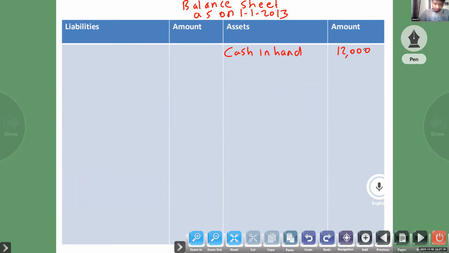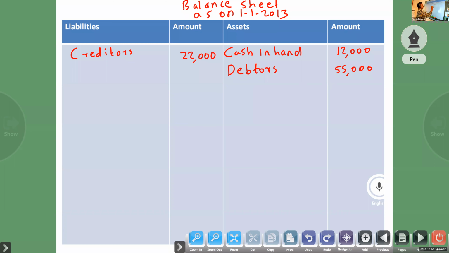Next you look at all the information. Debtors, asset, debtors opening 55,000. Now we can prepare the closing balance sheet with adjustments. Last only we will prepare the closing balance sheet. This balance sheet only, we are converting single entry into double entry. Next, creditors 22,000.